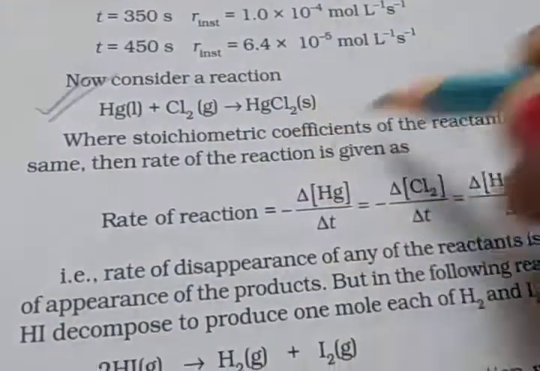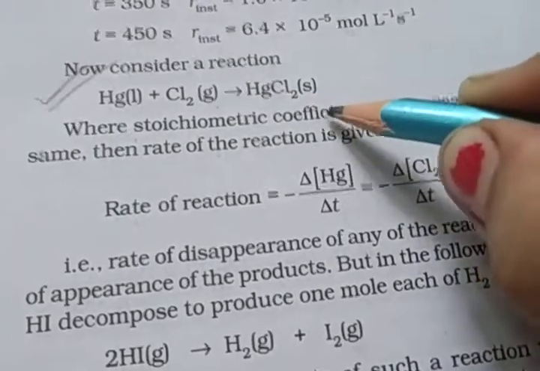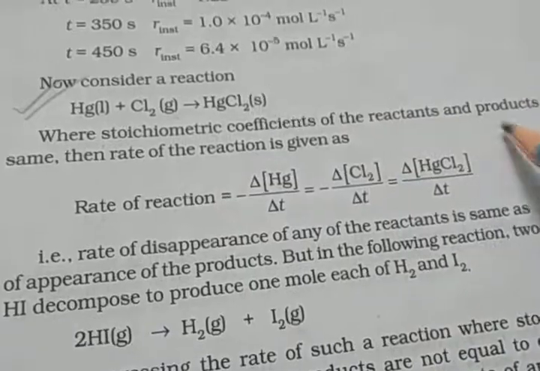Now consider another reaction example: Hg liquid plus Cl2 gas gives HgCl2 solid. The stoichiometric coefficients of the reactants and product are the same here.